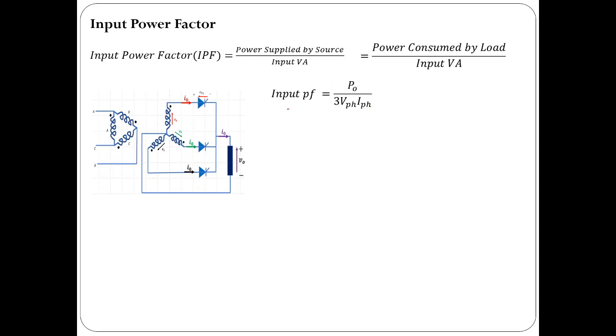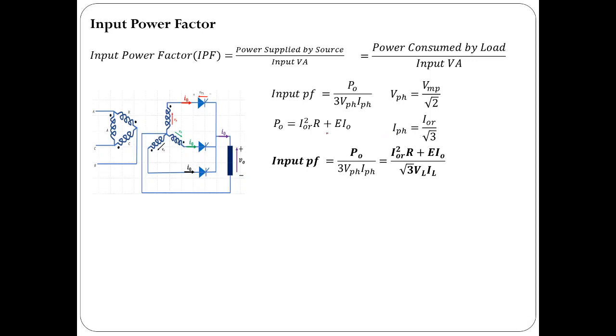Now input power absorbed by load, let me indicate by P naught, and input VA is same as 3 times VA rating of each phase. So 3 into VPH into IPH, where VPH is RMS value of supply voltage, IPH is RMS value of supply current. And what is P naught usually for RLE load?